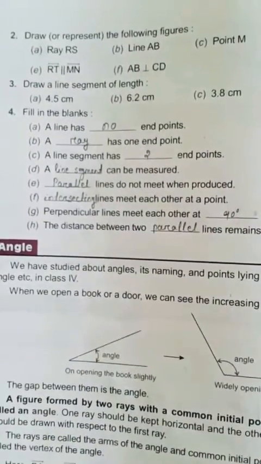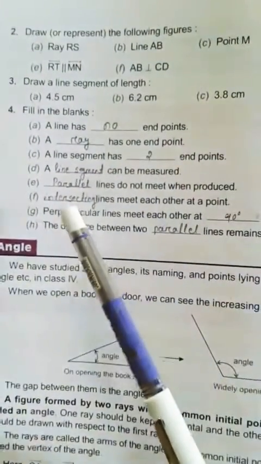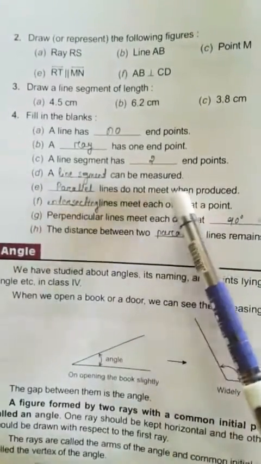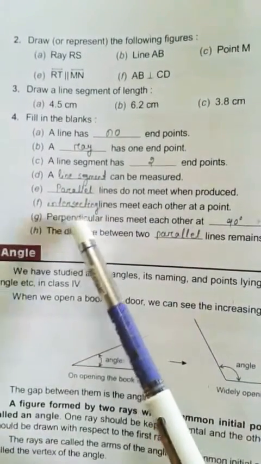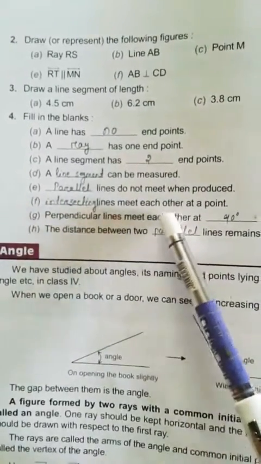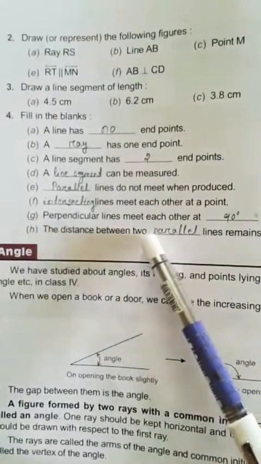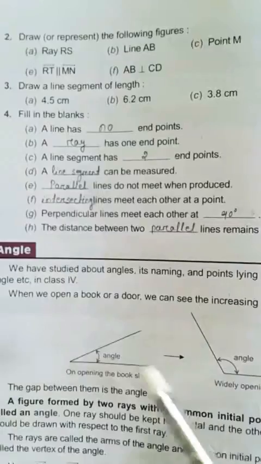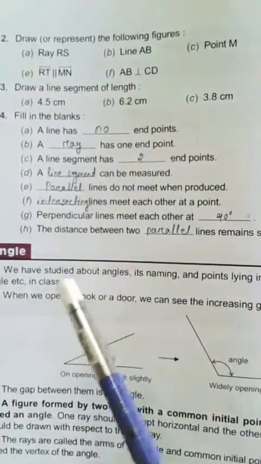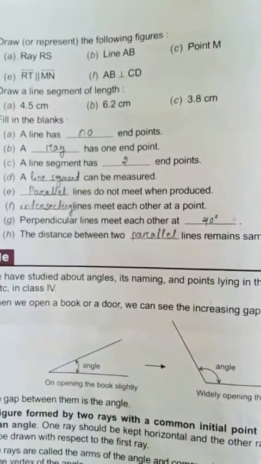Fill in the blanks. A bit, a line has no endpoints. A ray has one endpoint. A line segment has 2 endpoints. A line segment can be measured. Parallel lines do not meet when produced. Intersecting lines meet each other at a point. Perpendicular lines meet each other at 90 degrees. The distance between two parallel lines remains the same throughout.